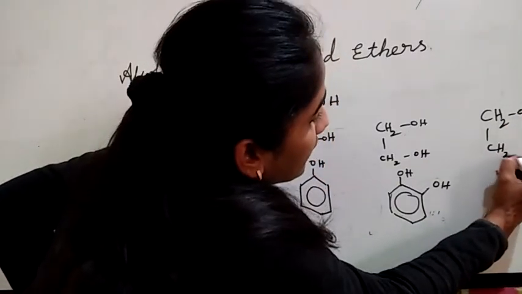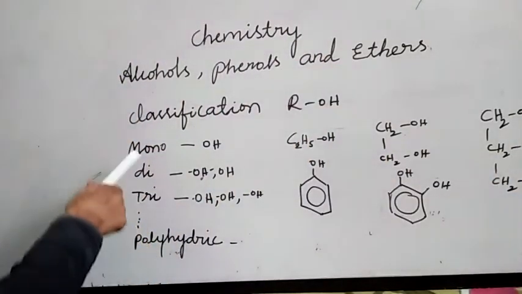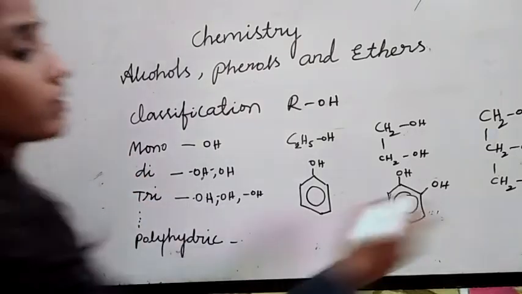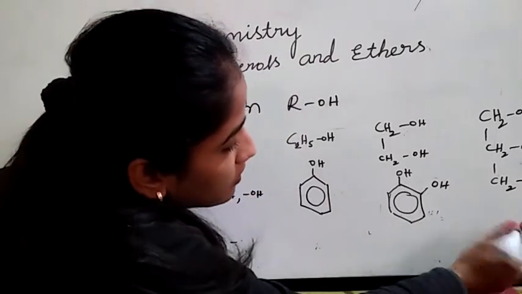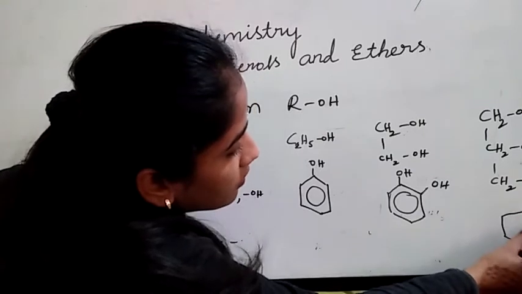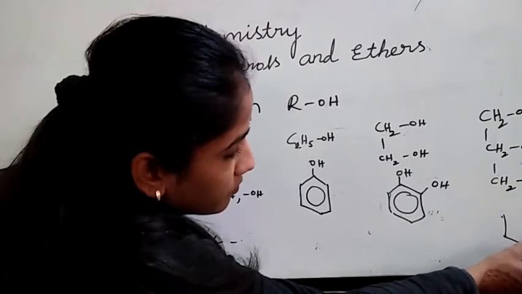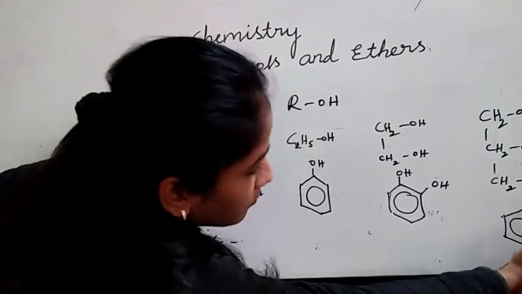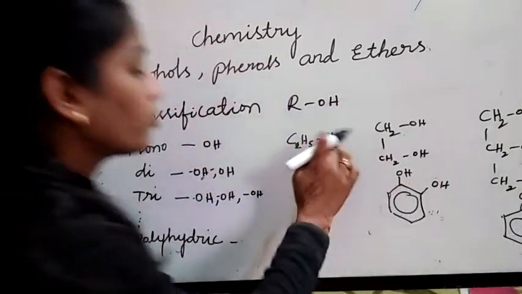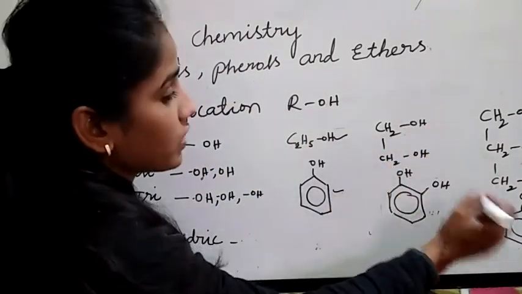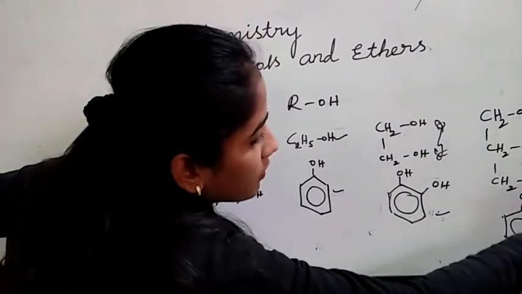Later you can write the IUPAC names; I will teach you later. Just know what is mono, what is di, what is tri. This is monohydric alcohol, this is monohydric phenol, this is dihydric alcohol, this is dihydric phenol, this is trihydric alcohol, this is trihydric phenol.